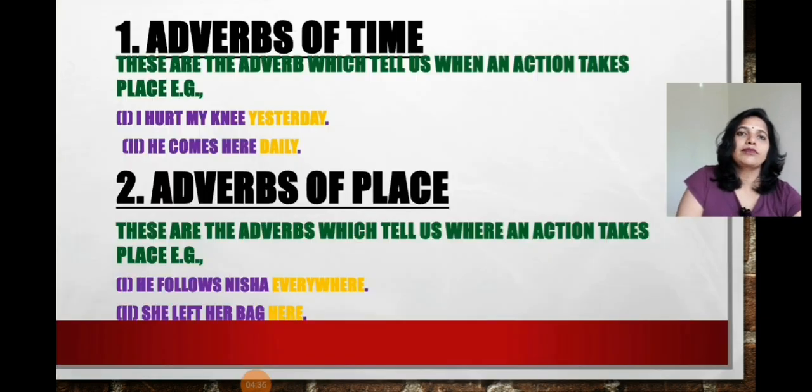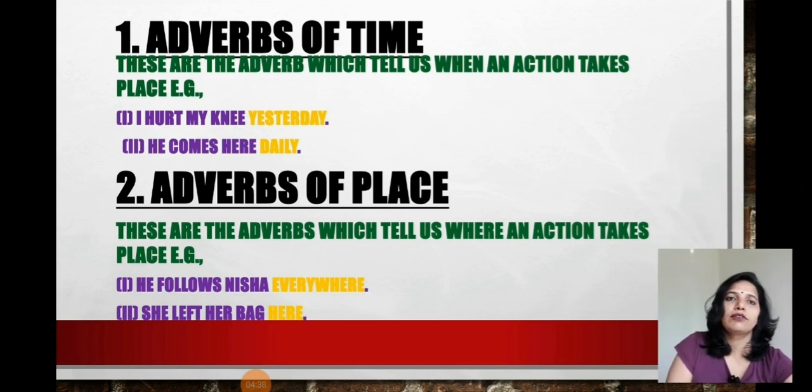Next, the adverbs are given with two examples only. Adverb of time: these are the adverbs which tell us when the action takes place, right? I hurt my knee yesterday. Yesterday shows time, so that's why it is highlighted, and yesterday is an adverb in this particular sentence. He comes here daily, right? So daily is an adverb here. It also tells the time.